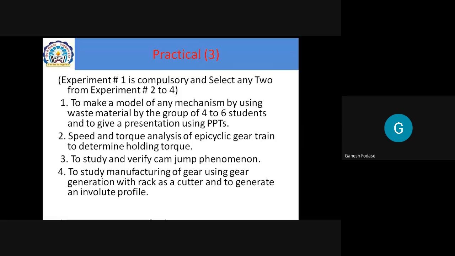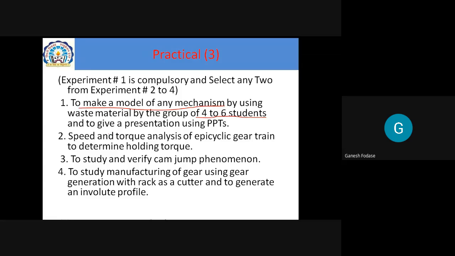Out of these first 3 practicals, now you can see the first one, there are some activities added. Basically, when I see the syllabus, one interesting thing is that we already did these activities in the earlier batch, when it was not in the syllabus. Now you can see the first practical is to make a model of any mechanism by using waste material. Assuming that you studied in first year, you have to make a group of 4 to 6 students. In that group, you have to collect some waste material, maybe wood or some plastic or some thermocol or any other material you can use. And from that material, you have to make a model of any mechanism.